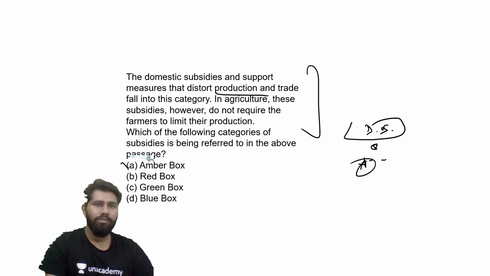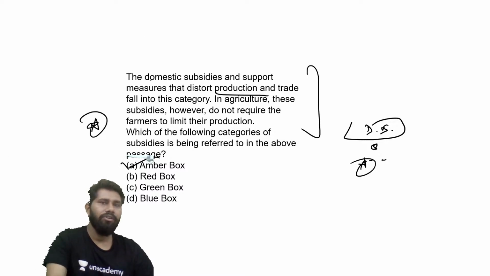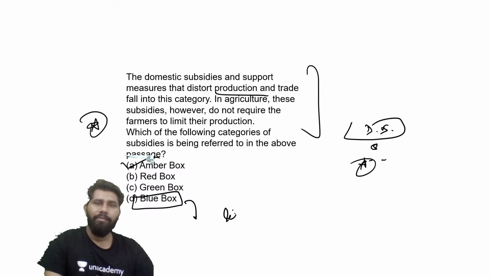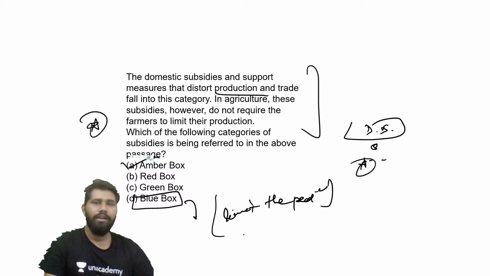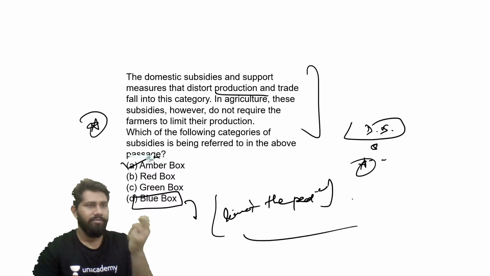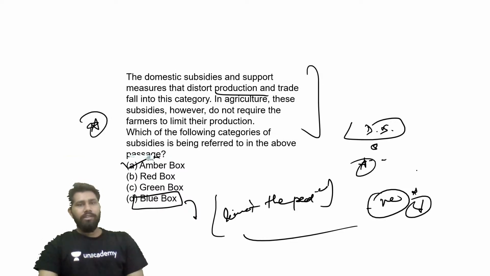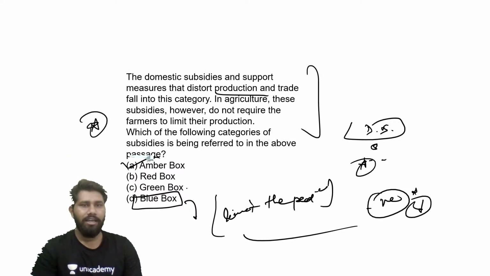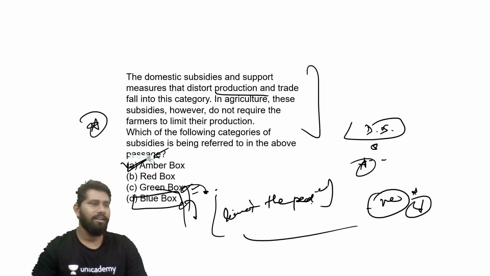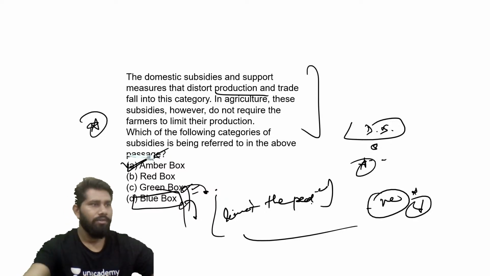So, amber box subsidies are basically considered trade distortive. Blue box subsidies are provided to limit the production, right? It means if any negative impact has been done to the trade, how to compensate that, how to decrease it, right? For that particular purpose, blue box subsidies are there. Green box means they do not have any negative environmental impact, right? So D has been eliminated, C has been eliminated, A becomes the correct answer to this question. Let's move ahead to the next question.